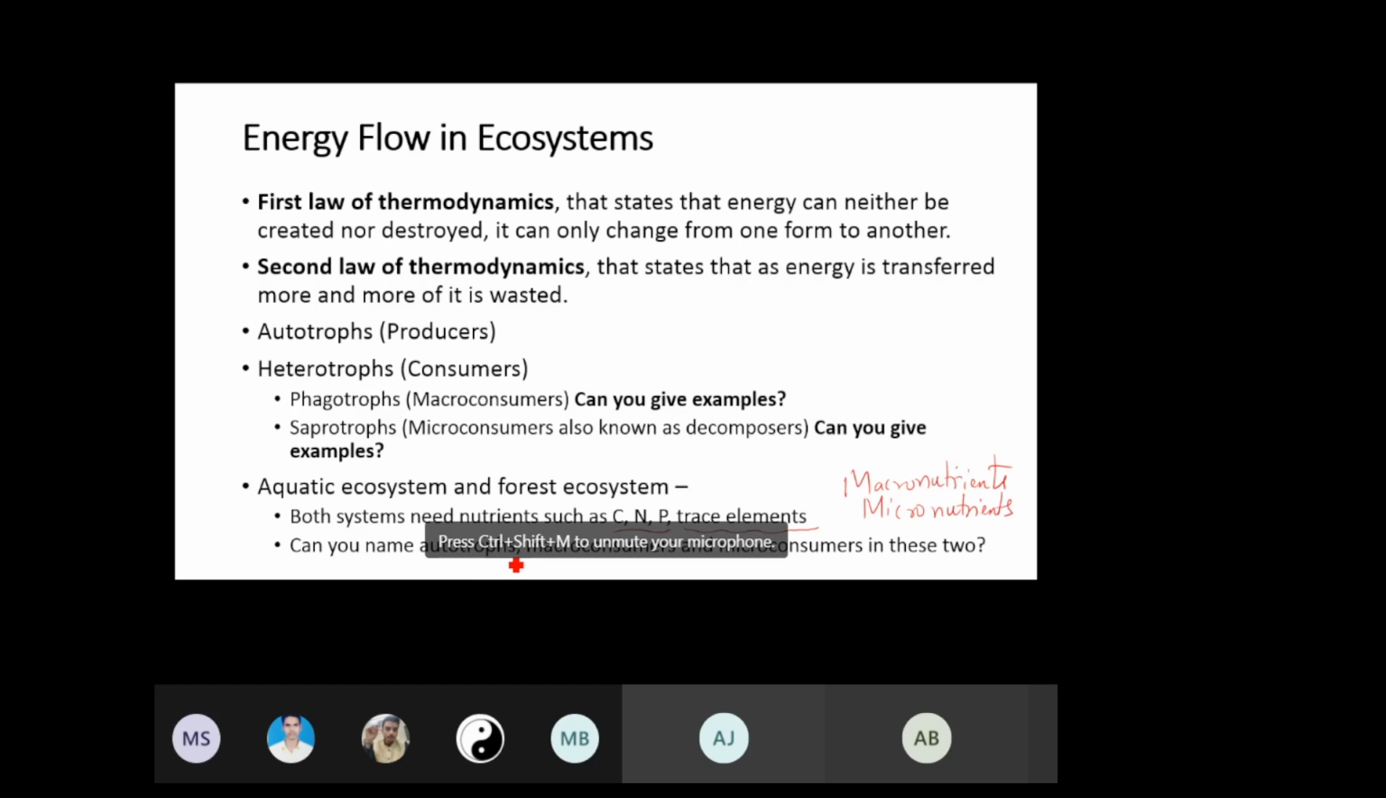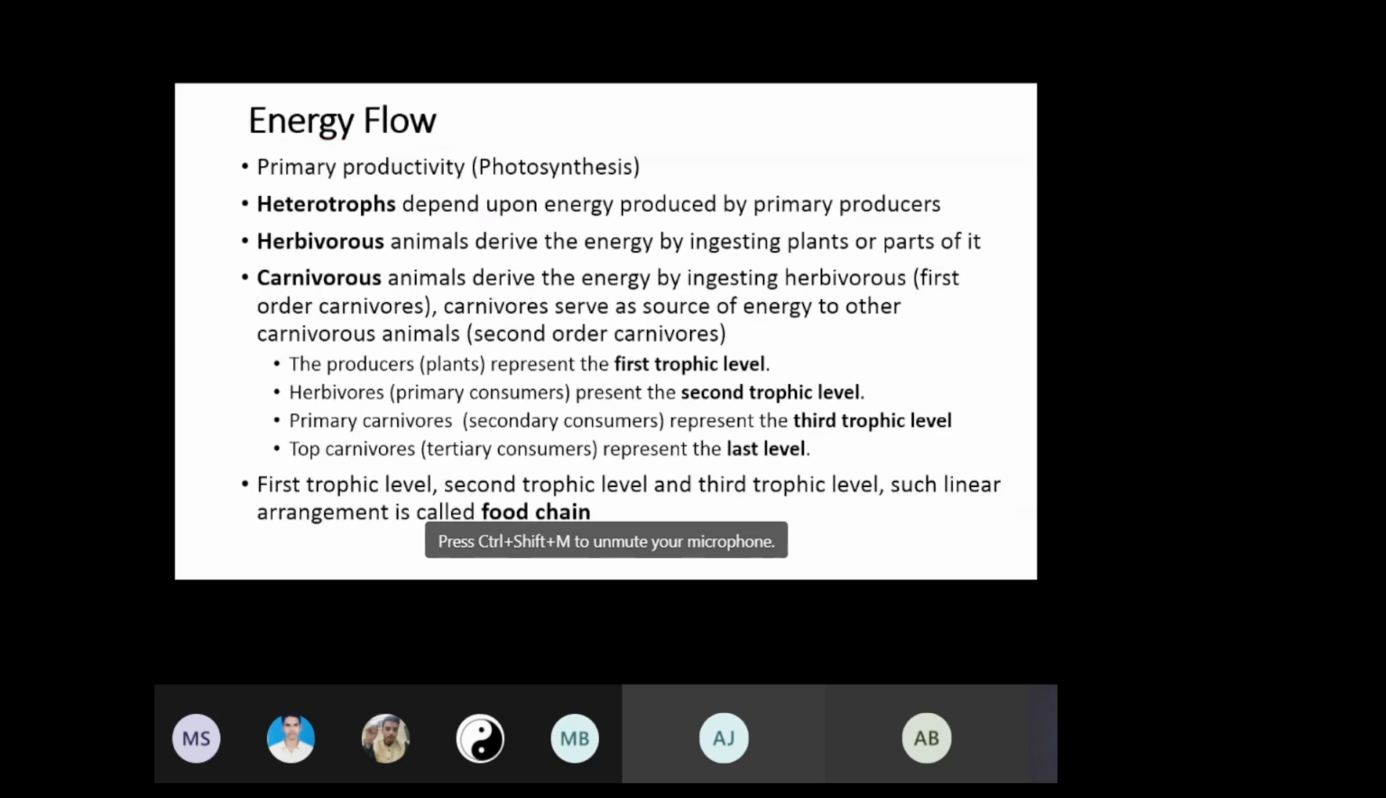Now, I think this is a simple exercise which you can easily do. Can you name some autotrophs, macro consumers and micro consumers? At least two of these. I think you can easily do that, and you have already done that. That will help you to understand how these organisms play an important role in flow of energy within an ecosystem. Is that clear so far? Yes, sir. Good, then let us proceed further.